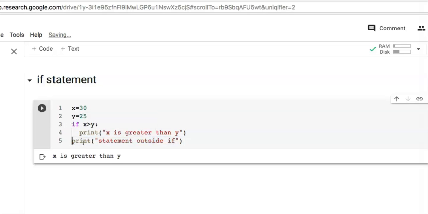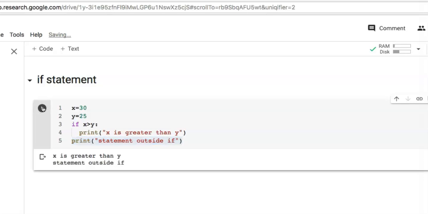That means this statement is outside the if. So let's run this and we'll get the output as x is greater than y, as well as the statement executed statement outside if.